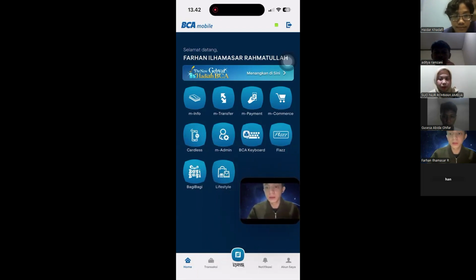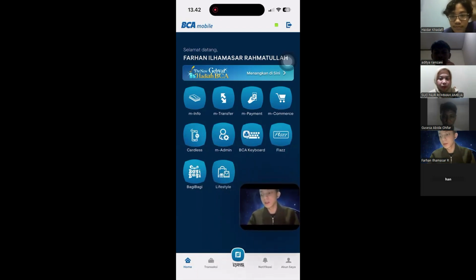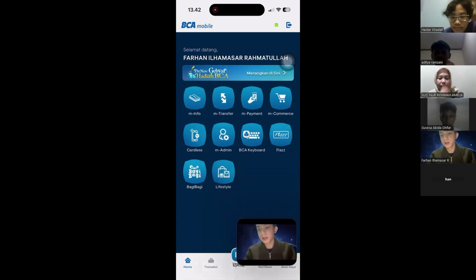The most important features such as transfer, balance check, e-wallet center, and queries are placed in locations that users can access instantly.